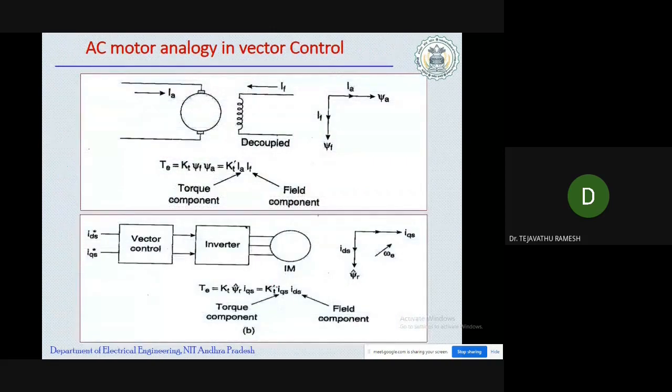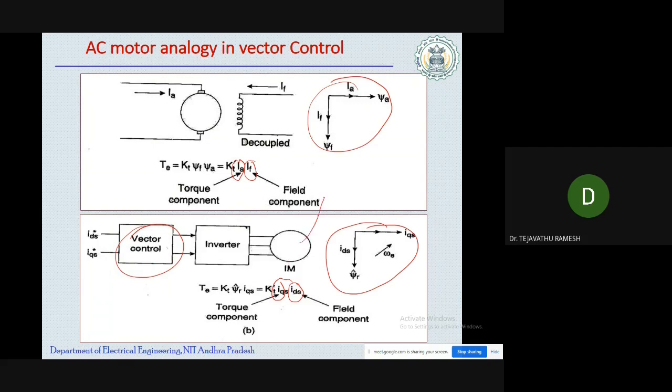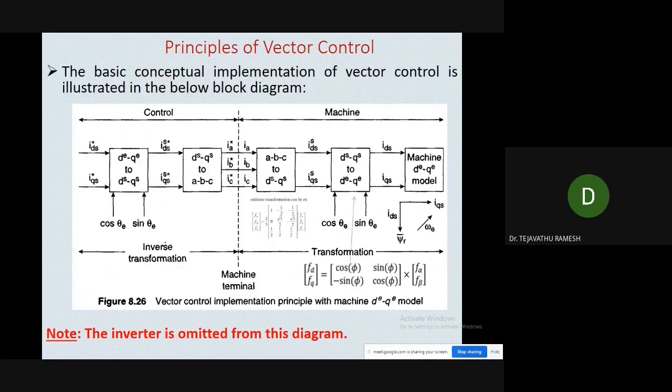So this is that block diagram. When we are using the vector control method, we can get the electromagnetic torque expression T equal to K dash IQS and IDS. Here IQS is similar to the armature current and IDS is similar to the field current. Here you can see the phasor diagram of the separately excited DC motor and the phasor diagram of the induction motor with the vector control method. So when you use the vector control technique for the induction motor drive, we can operate the induction motor similar to the separately excited DC motor. This is the beauty of vector control.